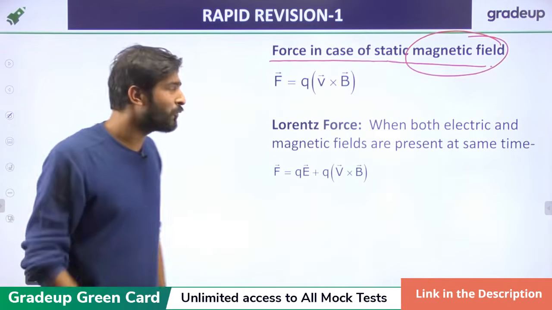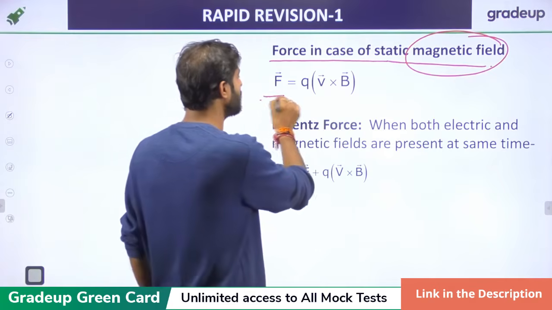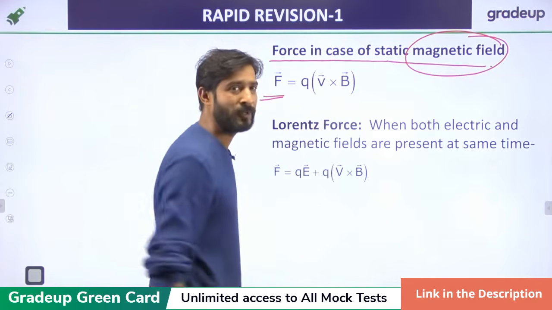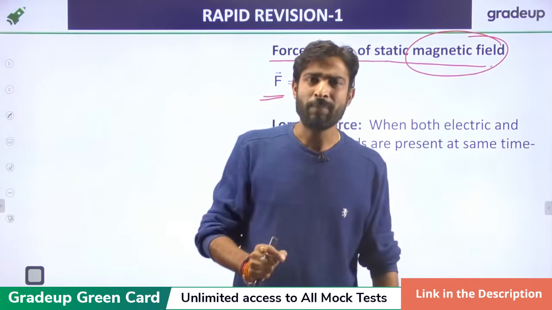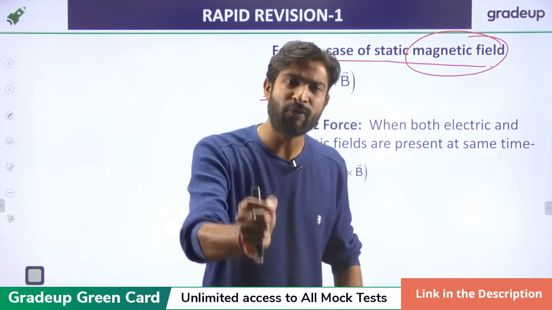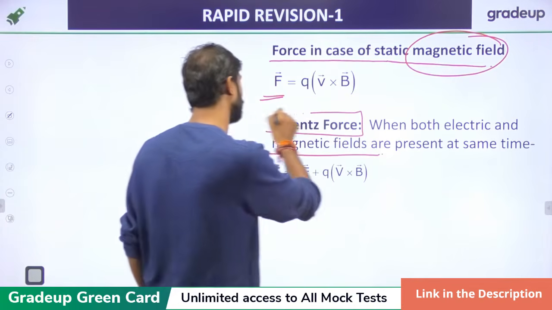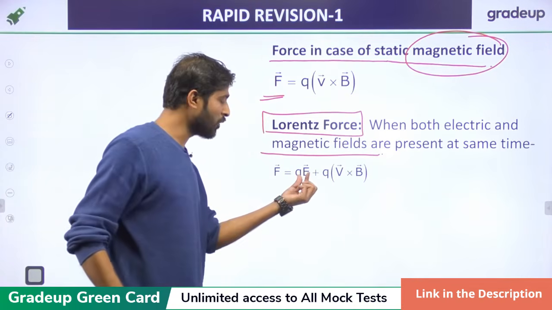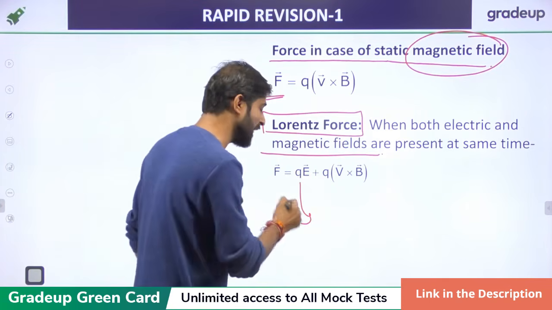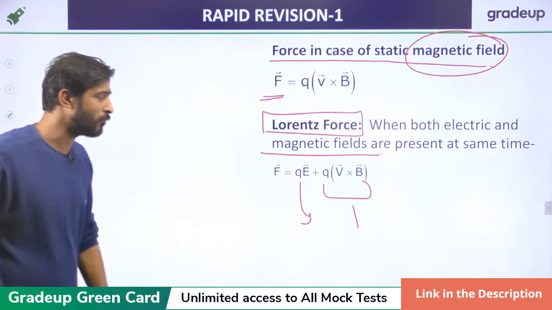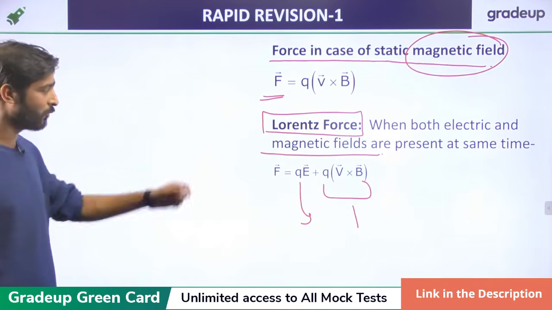When only the magnetic field is present, the force is given by Q V cross B. But if the electric field and the magnetic field are both present, then we have to use the Lorentz force formula, that is F equal to QE plus Q V cross B. QE is from electrostatics, and the other term is from magnetostatics, so we combine them to get the complete force.